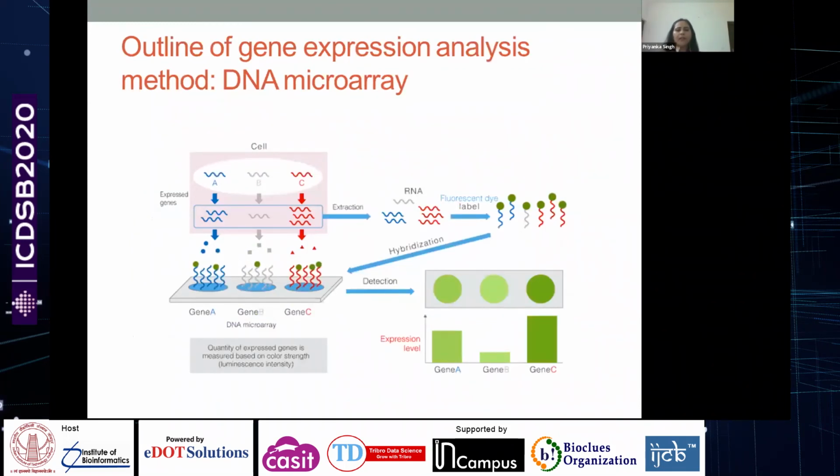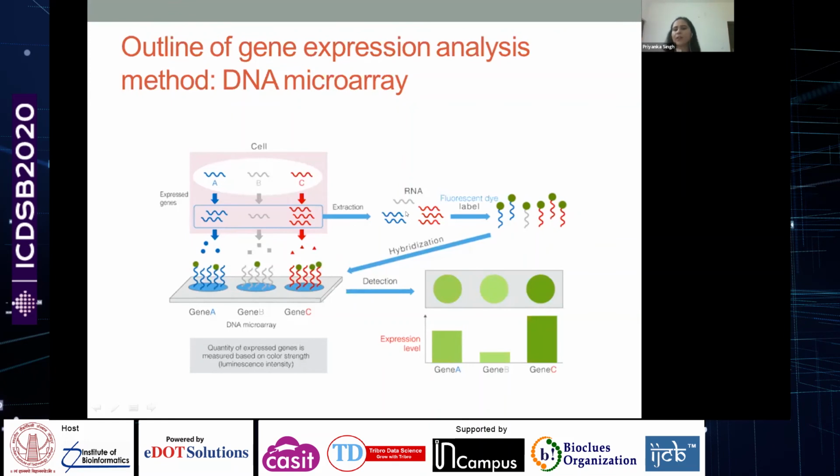But then, for gene expression analysis, there are several methods. This is one that I have just listed here. You can go back and read more on that. DNA microarray basically involves genes, for example, in this case, three genes A, B, C. This is their expression profile, the mRNA that is formed from these genes.